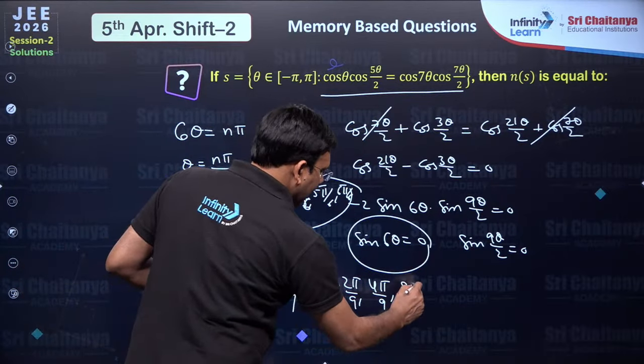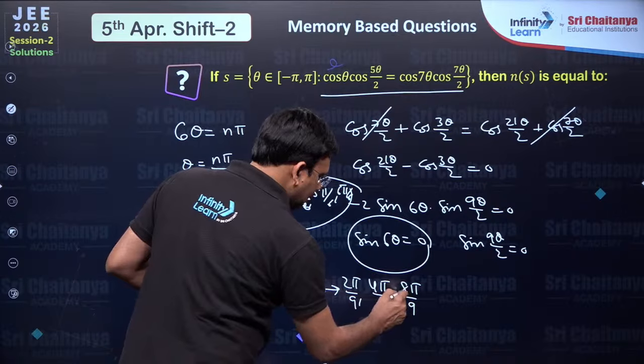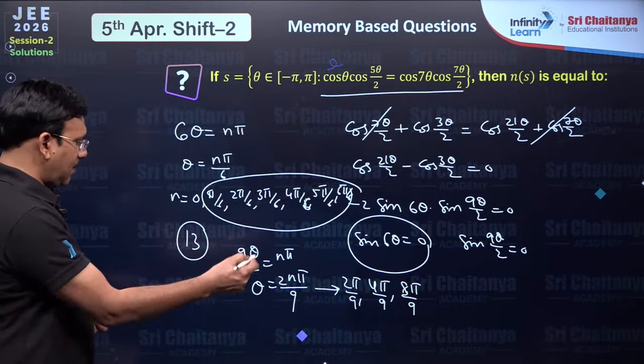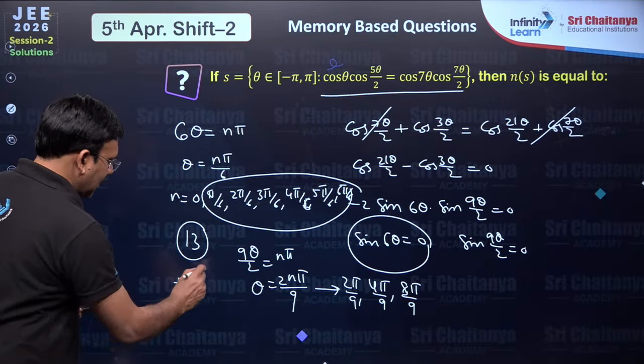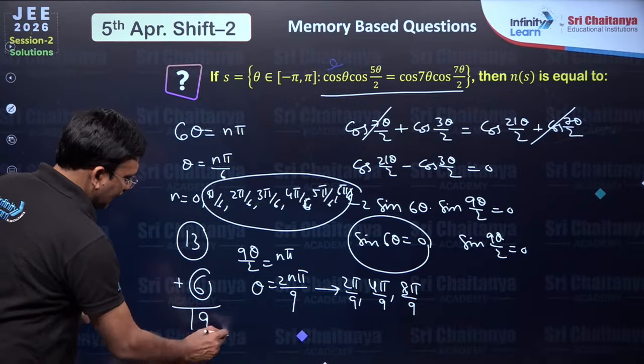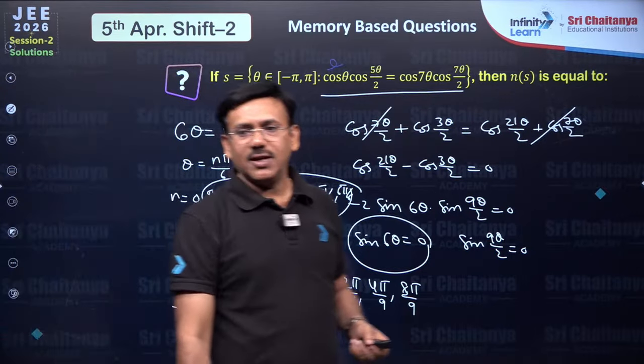Then 8 pi by 9 is fine. These three are the same in negatives also. 3 plus 3, 6. So 13 plus 6, you will get 19 solutions for this particular equation.